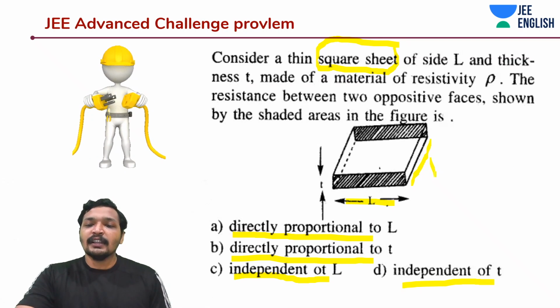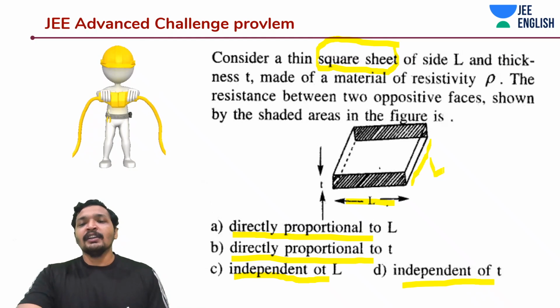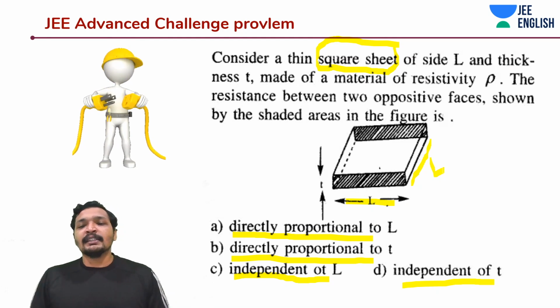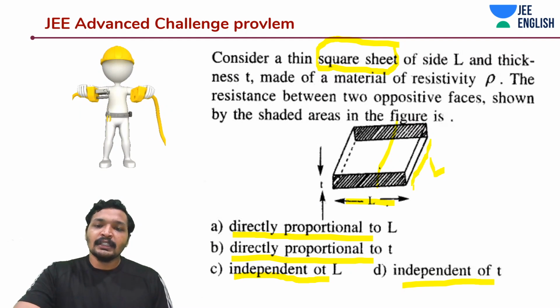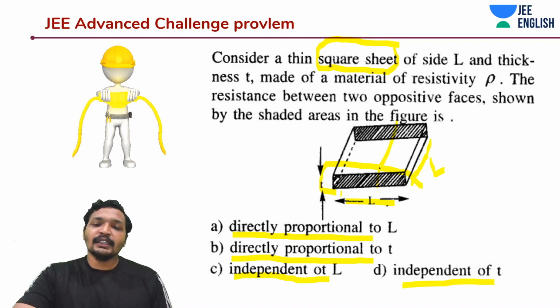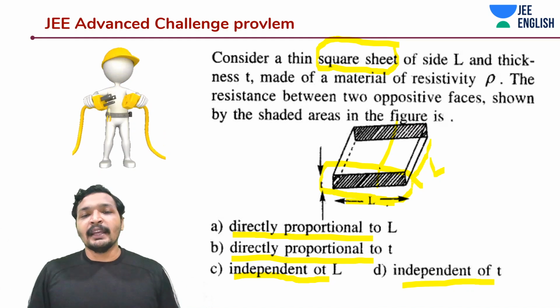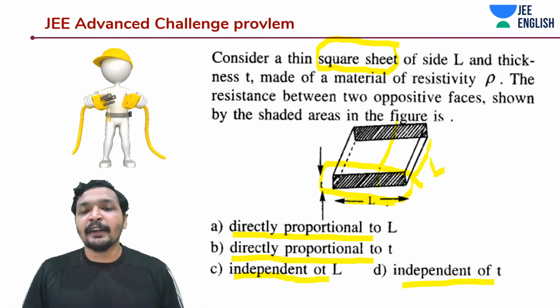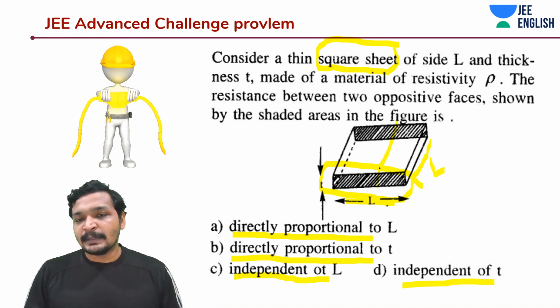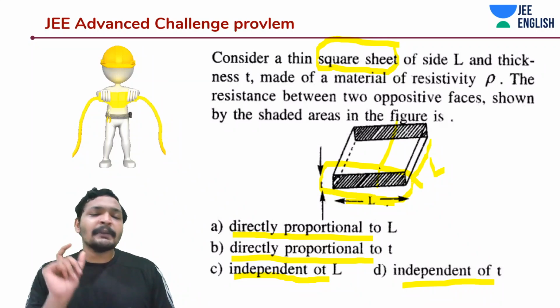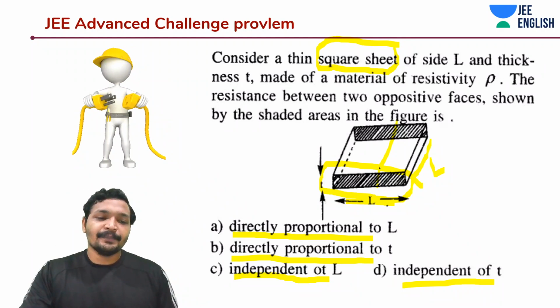Once you take a constant resistivity of the material, resistance is equal to rho L by A, and you know that A is nothing but L into T, because current is flowing in this direction. This is the cross-sectional area, L into T. Rho into L by L into T means it is independent of length L. Mathematically speaking, it is independent of L. That's it.